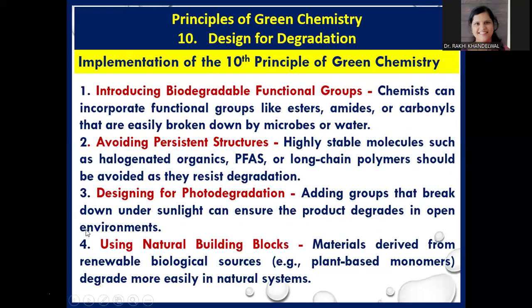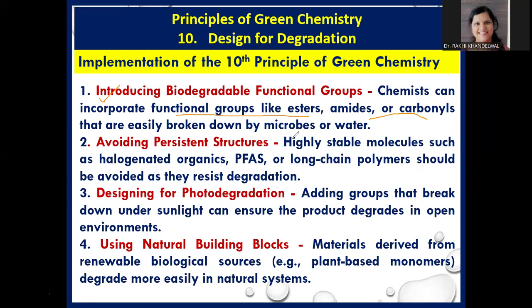Now, how can we implement the 10th principle of green chemistry? The basic points by which we can implement this principle are, first, introducing biodegradable functional groups. Chemists can incorporate functional groups like esters, amides, and carbonyls that are easily broken down by microbes or water.